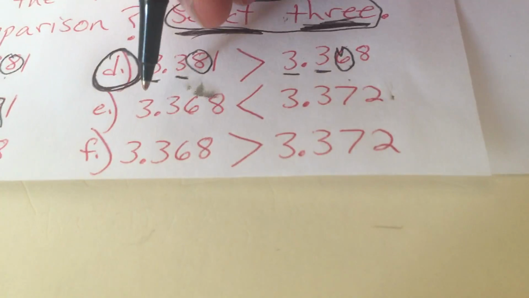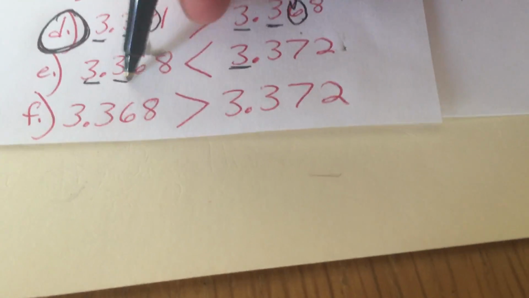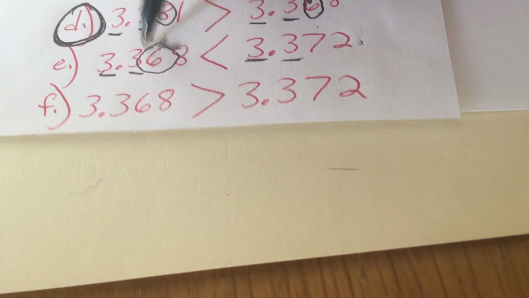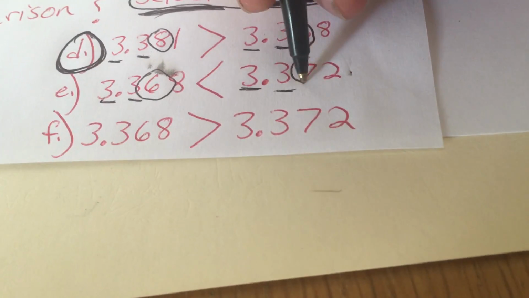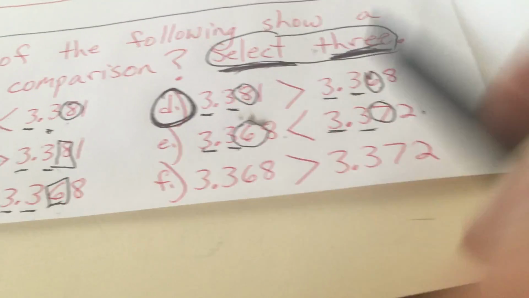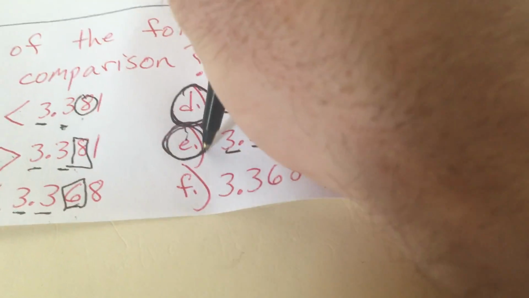Okay, so now we got to find one more correct answer. So far we have A and D. Let's look at the biggest place value first. 3 and 3. 3 and 3/10. Good. Then we have 6/100 and 7/100. So this one says that 6/100 is less than 7/100. And that is correct. So we found it.